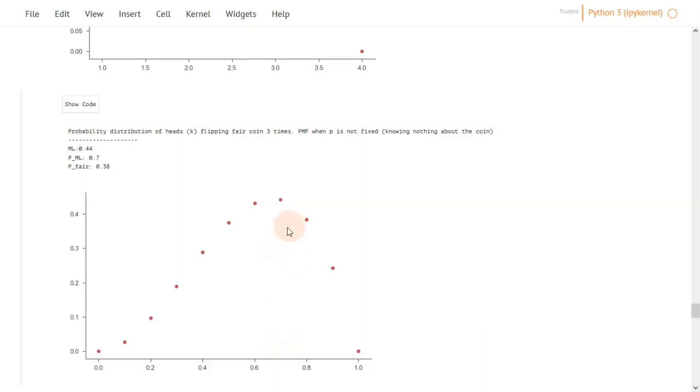What does this actually tell us? It tells us not to expect to maximize the chances or the probability of observing this scenario using a fair coin. Why? Because the fair coin has a fixed probability of 0.5, and the maximum probability of this scenario is actually 0.7. 0.7 actually makes sense because if you expect to see 2 heads in 3 tosses, when you just divide 2 by 3, it gives you 0.7.